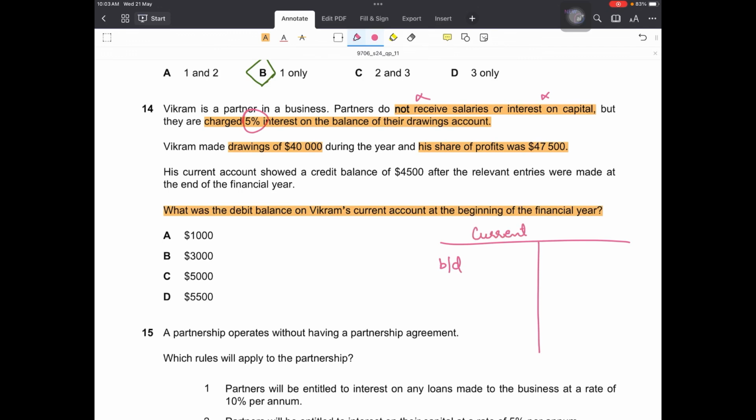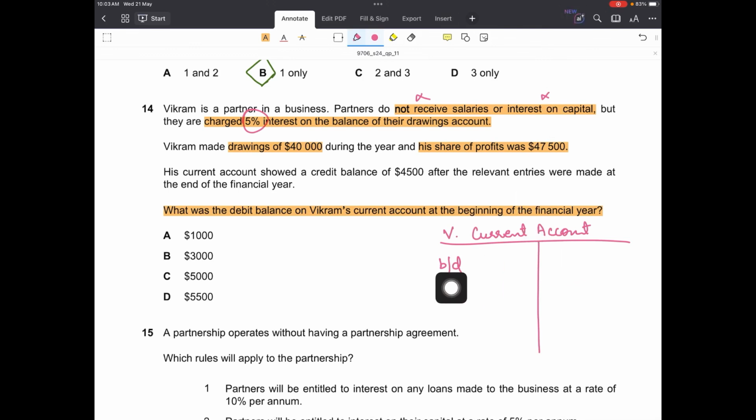Current accounts usually have credit balances as they are a type of capital account, but in this case Vikram has an opening debit balance in his current account, and we have to find that out. We are given some figures, and we have to put them in this T account to find out the balance brought down. For that, we should be aware of the current account format.